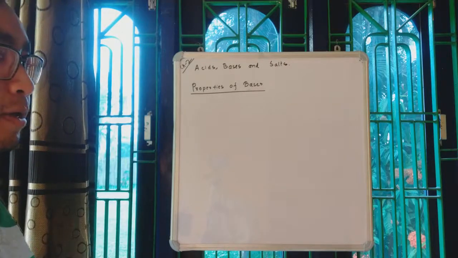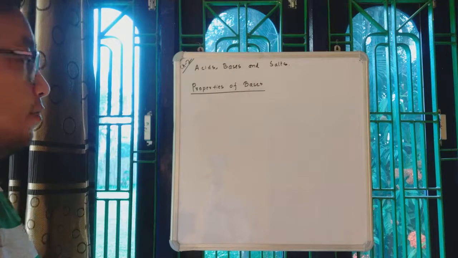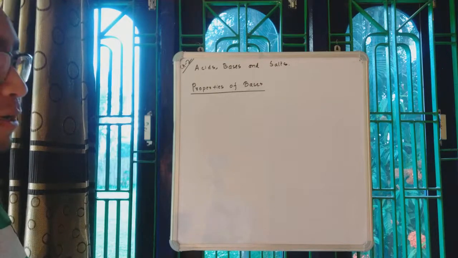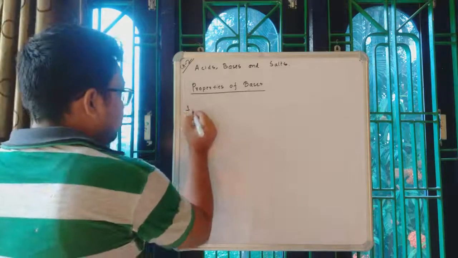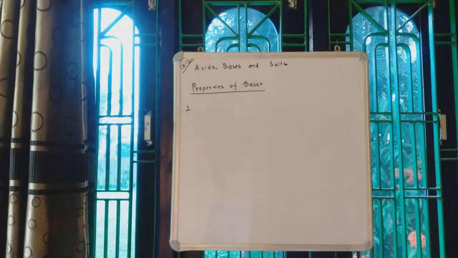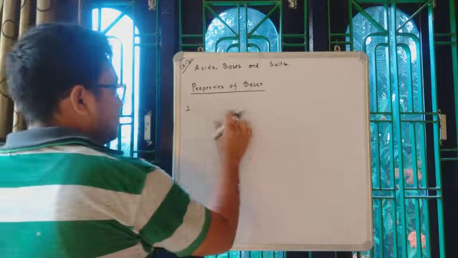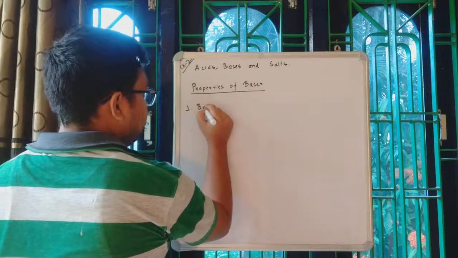As I told you at the beginning of the chapter itself, acids and bases have certain physical characteristics. For acid it was the taste, which was sour.